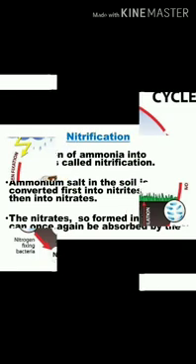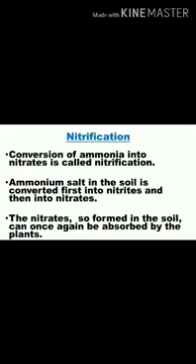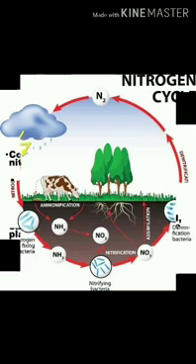And the fourth step is the nitrification process. In this, ammonia which was formed in the ammonification process gets converted into nitrates, and the ammonium salts which are present in soil get converted first into nitrites and then into nitrates. These nitrates are then absorbed by the plants through the soil.